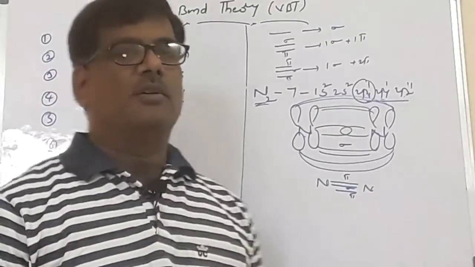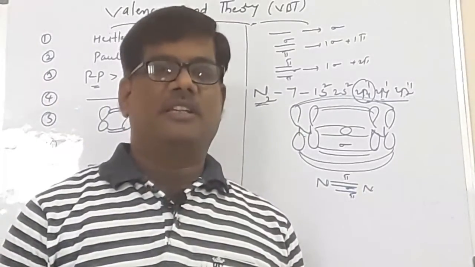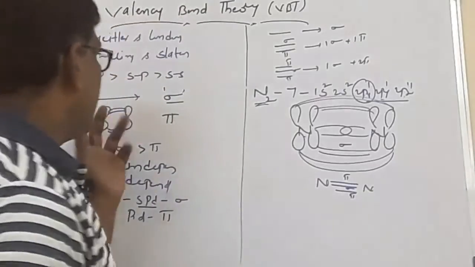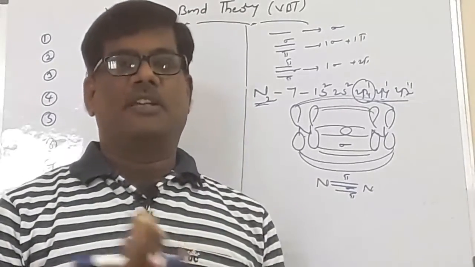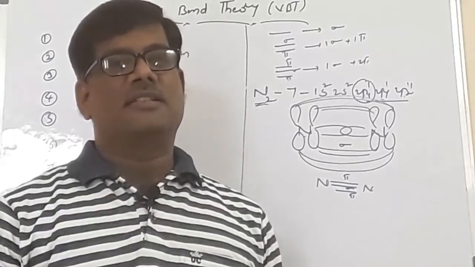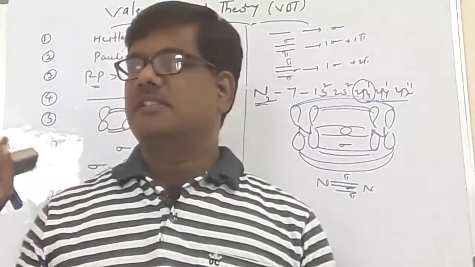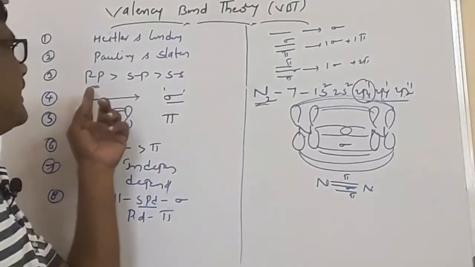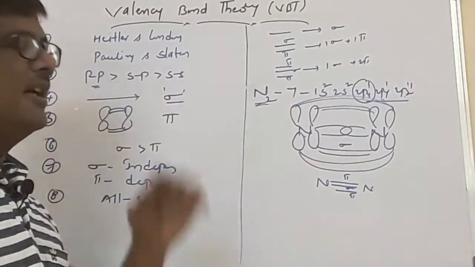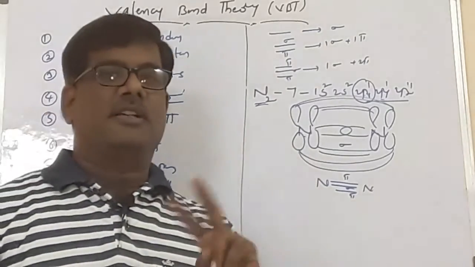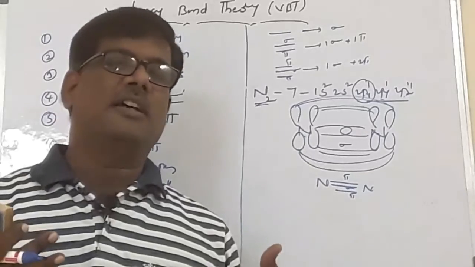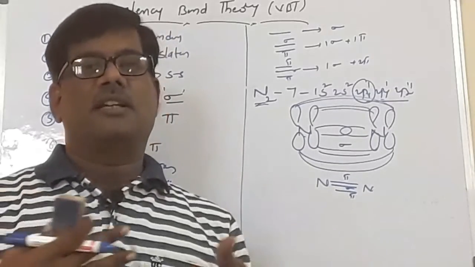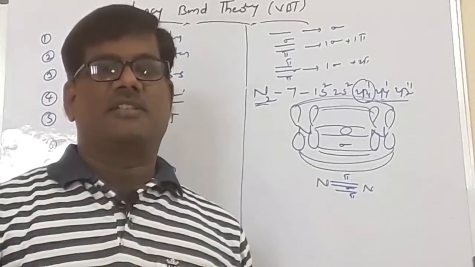So this is the covalent bond as given by the VBT. According to the VBT, the orbitals overlap with each other. As the extent of overlapping increases, bond strength also increases. The order of overlapping is that pp orbitals have greater overlapping than sp and ss. Ultimately sigma bonds and pi bonds take place. How does the sigma bond take place? Whenever atomic orbitals overlap through the internuclear axis, they give you the sigma bond.